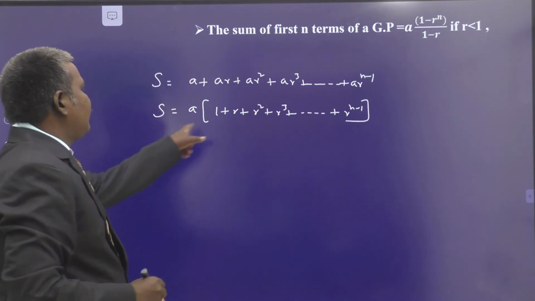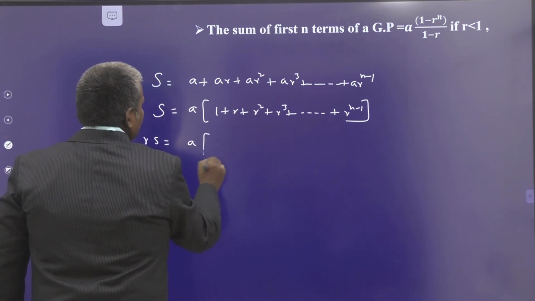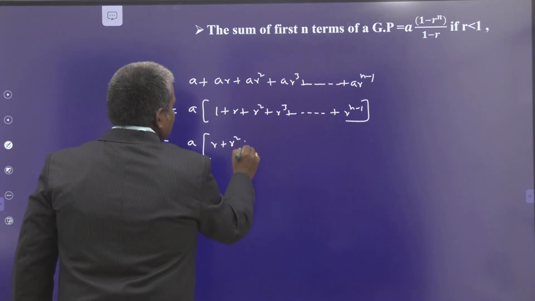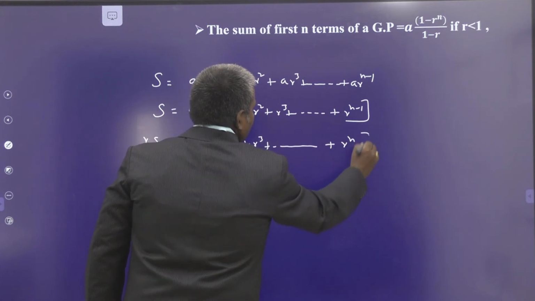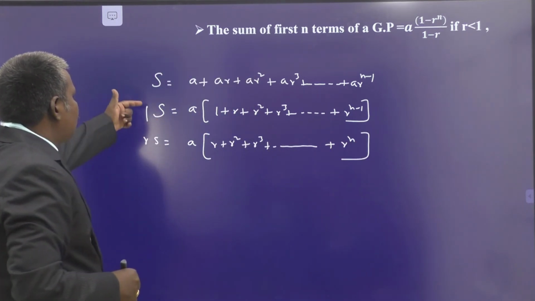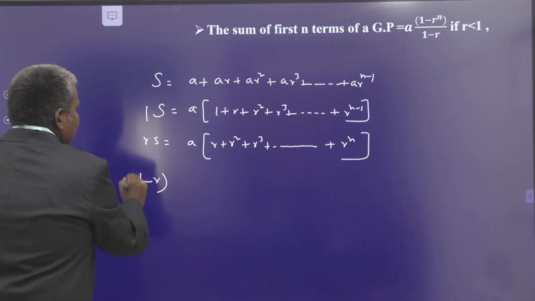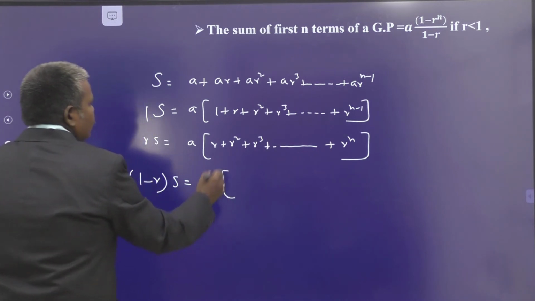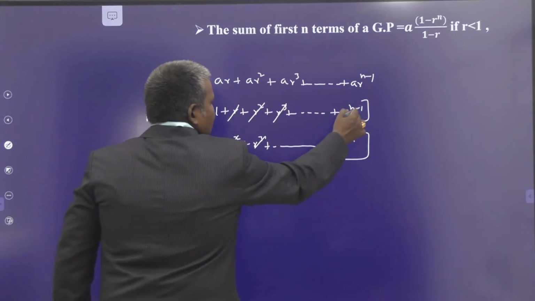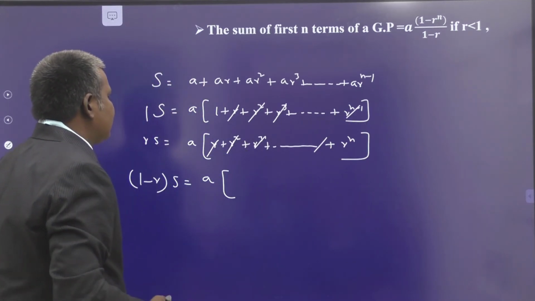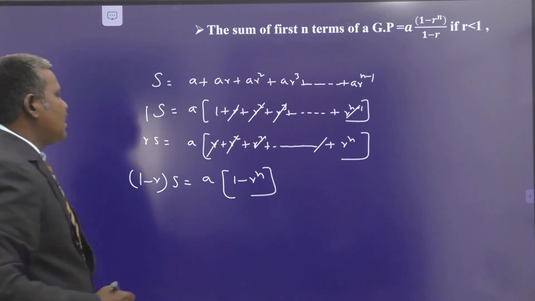You multiply r with that one. r into S, we obtain a into r plus r square plus r cube and so on up to r power n. This is 1 times S. Now subtract this equation from that equation, we obtain 1 minus r times S is equal to a into: r gets cancelled, r square gets cancelled, r cube and so on gets cancelled, r power n minus 1 again gets cancelled. So we obtain 1 minus r power n.